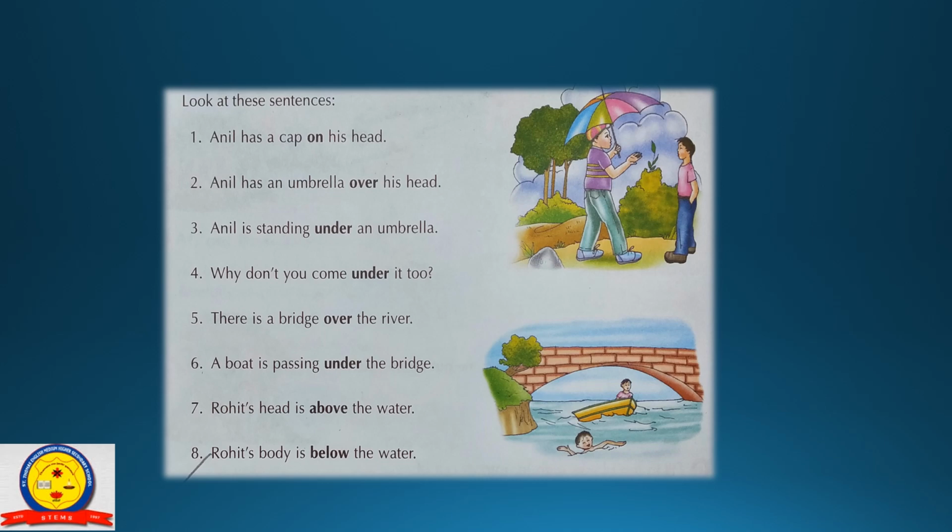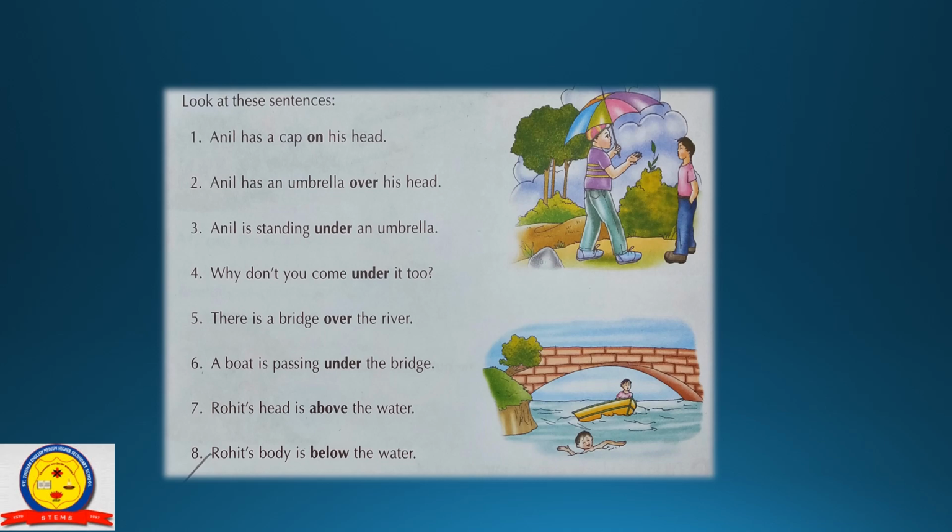Next, Anil has an umbrella over his head. What is the meaning of on? On means used for a point on a line or surface, but over means up. So Anil has an umbrella over his head.